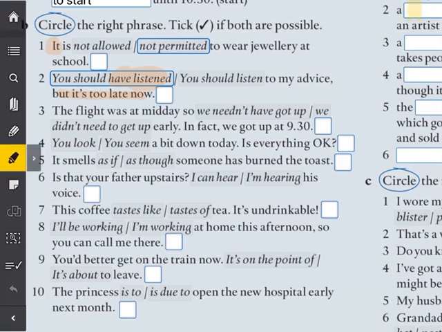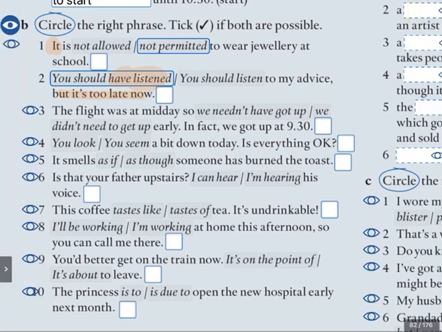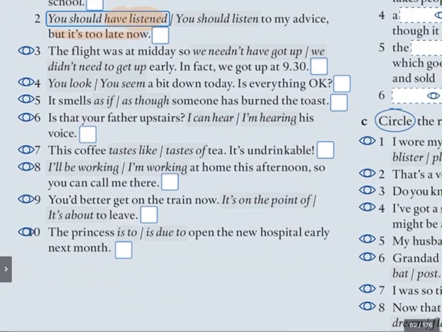Now, what about number 3? The flight was at midday, so we needn't have got up. We didn't need to get up early. In fact, we got up at 9:30. What did you choose here? Now remember, we didn't need to get up.